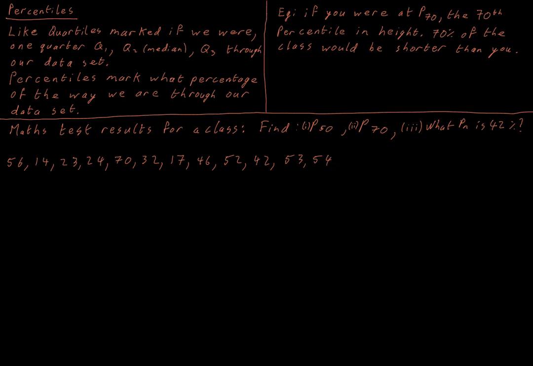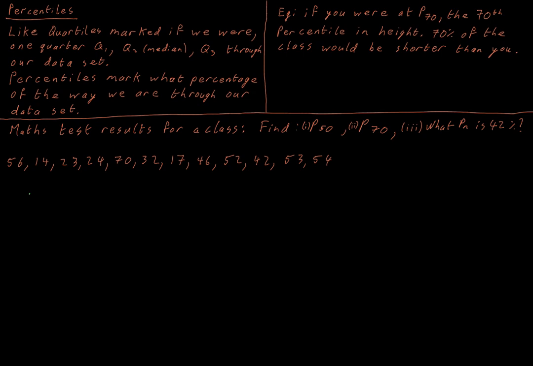So this is 56%, but it has nothing to do with how far that data point is along in our data set when we list them from smallest to biggest. In our percentiles, we are talking about how far along we are in our list when we are listing our data from smallest to biggest. It has nothing to do with percentage test results. I'm deliberately giving you an example where we have the contrast between these two things.